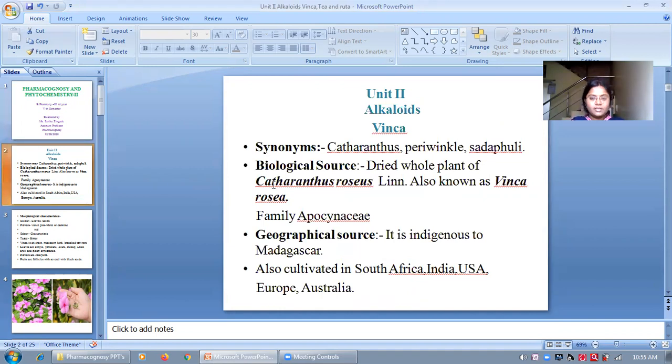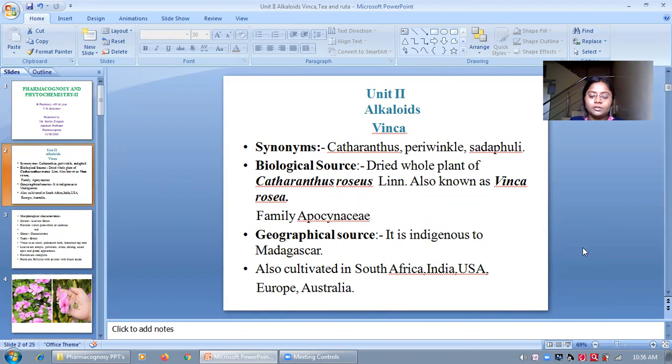Today we will discuss the second drug of alkaloids. The first drug is Vinca, which means Sadafoli. Its synonyms are Catharanthus, periwinkle, Sadafoli. Its biological source is the dried whole plant of Catharanthus roseus Linn, which is also known as Vinca rosea, belonging to family Apocynaceae.